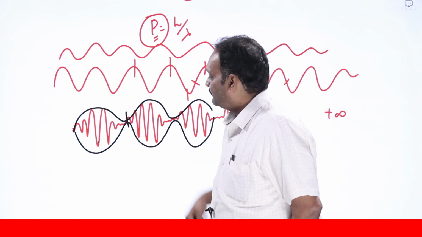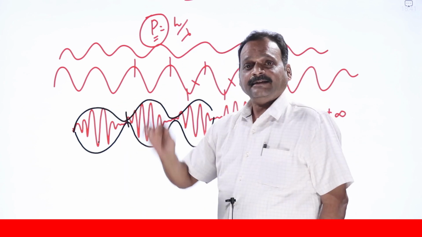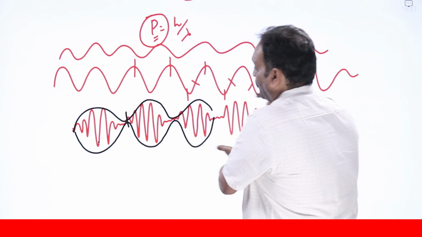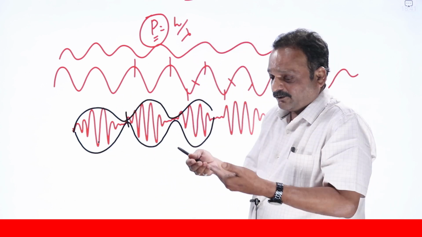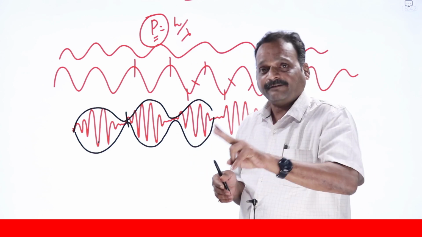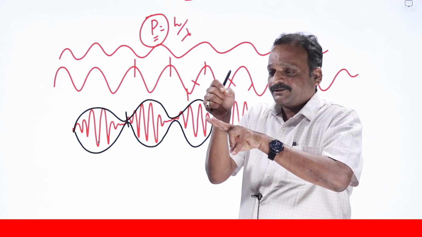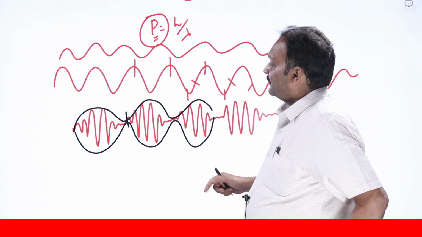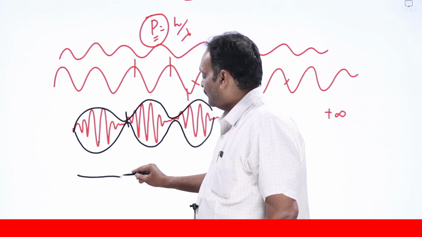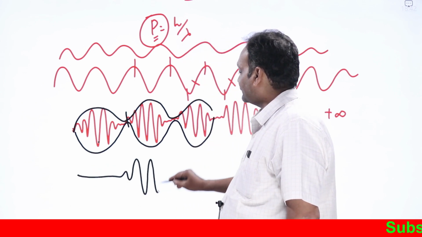One maximum and one minimum is one beat, and the number of beats per second is the beat frequency. But here also the amplitude is maximum throughout. If I add 3 more waves, 4 more waves, and keep on adding more and more waves of slightly different frequencies with correctly chosen amplitudes and phases, mathematics says that localizing the wave is possible like this.